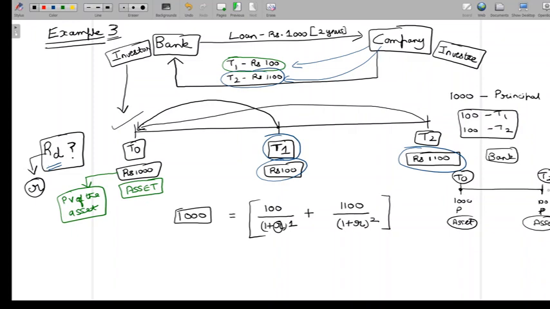So we can see that if you look at just the principal values of the loan, the principal of the loan given and the repayment of the principal, the asset value did not grow. It grew, I would say, by 0%. Fine. So if I just look at the principal values, there is no growth at all. But what actually happens is, in the 2 years' time, there is 100 that comes from the company to the bank at T1, and there is another 100 that the bank receives from the company at T2. And these are interest payments.